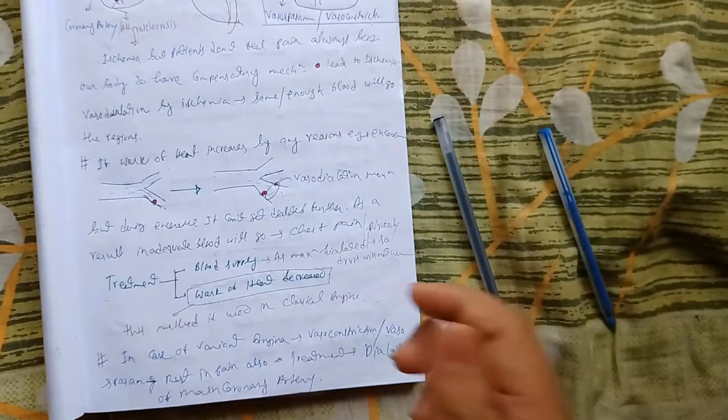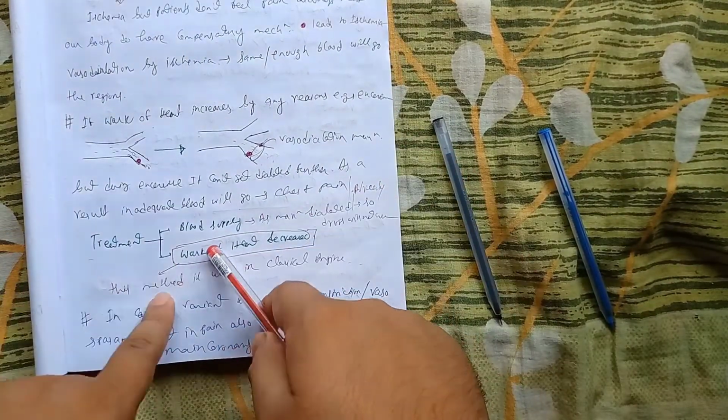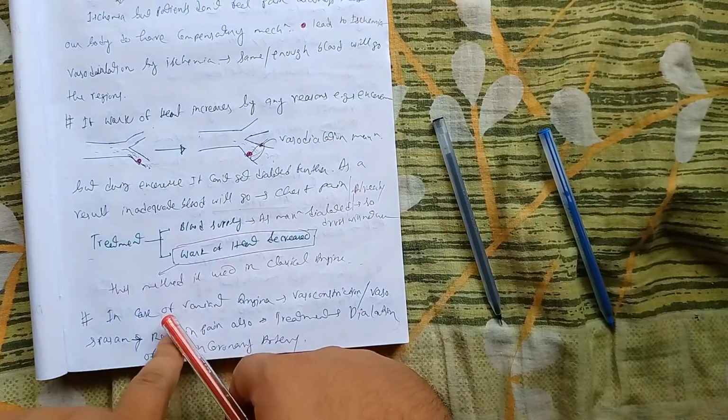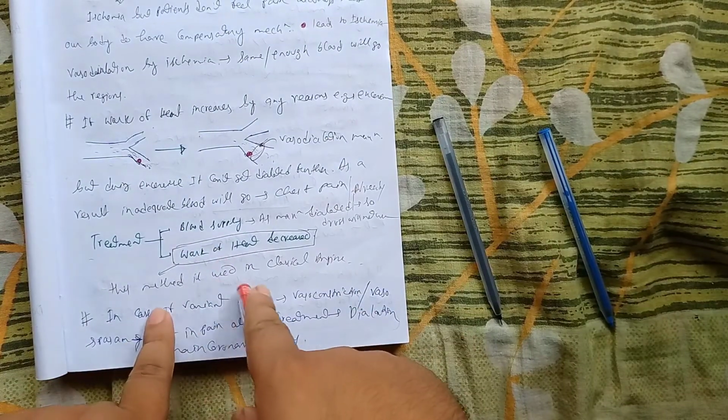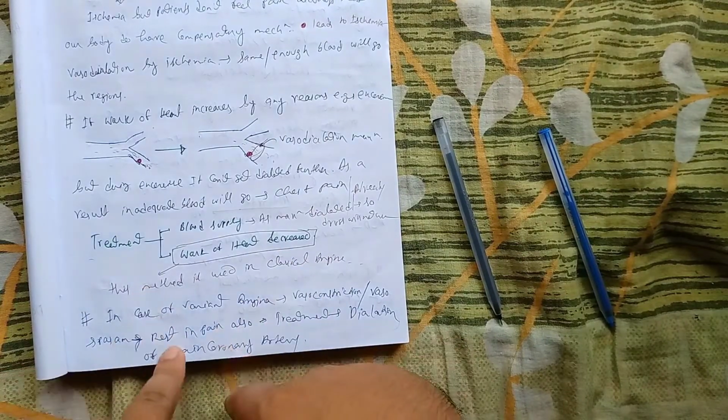Now what can we do? We can decrease the work of the heart. We can decrease the work of the heart in these cases. So this method is used in clinical angina, the classical angina pectoralis.